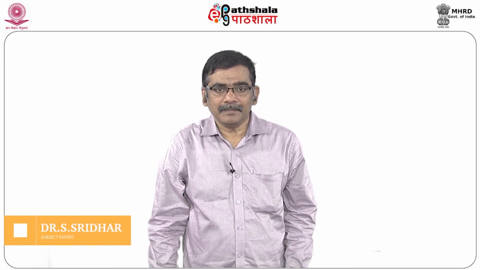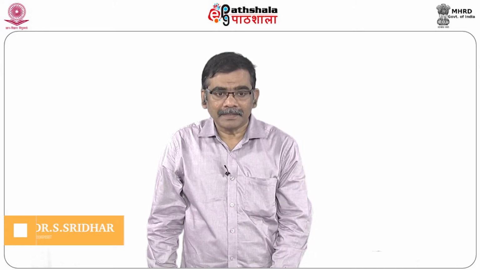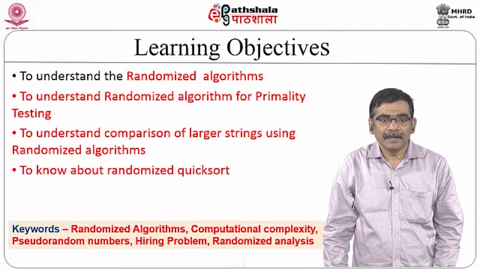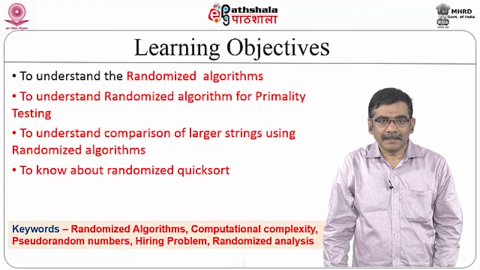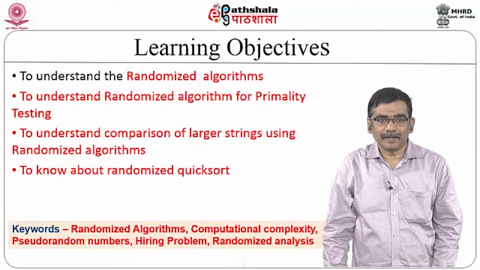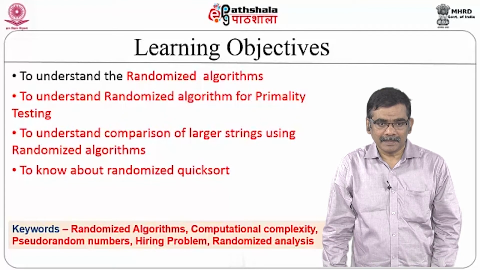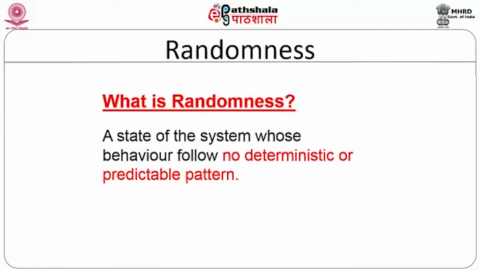Last module we discussed some of the fundamentals of randomized algorithms. In this module we are going to discuss some additional randomized algorithms. The learning objectives of this module are as follows. We are going to understand the randomized algorithms. We are going to discuss a randomized algorithm for primality testing. We are going to discuss how to compare two larger strings using a randomized approach. We are going to discuss the randomized quicksort.